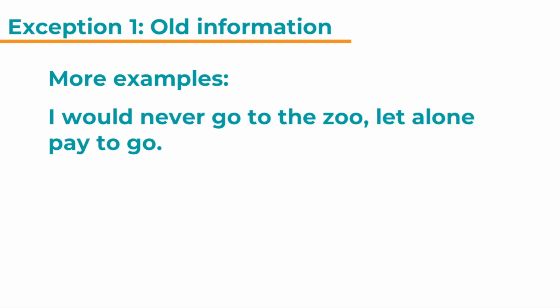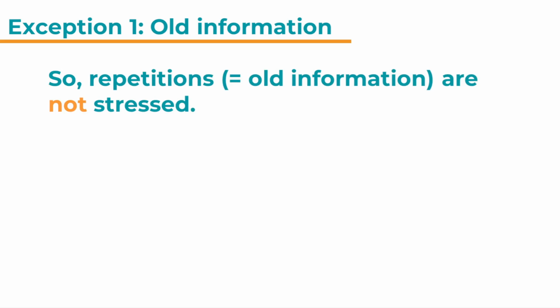Here is another example. I would never go to the zoo, let alone pay to go. The last new content word, or the last new lexical item, is pay, not go. Why? Because we mentioned go in the first part already. I would never go to the zoo, let alone pay to go. Pay is the last new content word. So, repetitions, that means old information, are not stressed.